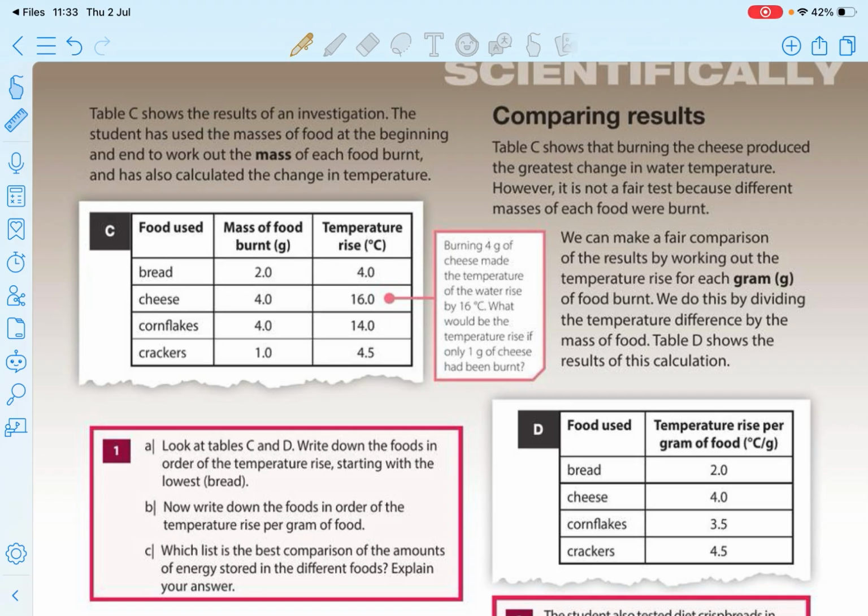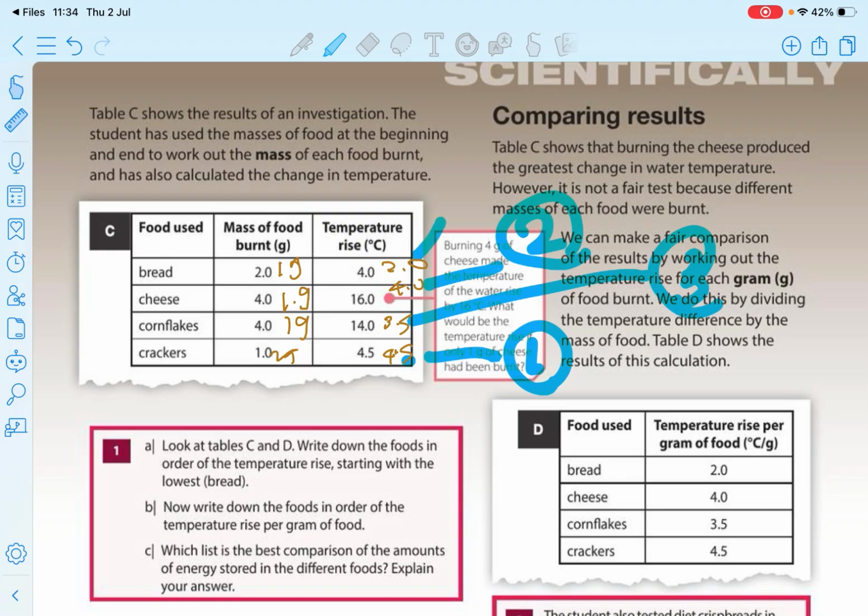I'll convert, right? If this is 1 gram, it becomes 2 Celsius. If it is 1 gram, this becomes 4 Celsius. If it is 1 gram, this becomes 3.5. Now this is 1 gram, it is also 4.5. Now what is the first place? You can see this is the first place. No, that's not. 4.5 is the first place. This is the first place, this is second place, this is third place, this is fourth place. Now can you see the order has been changed, right?